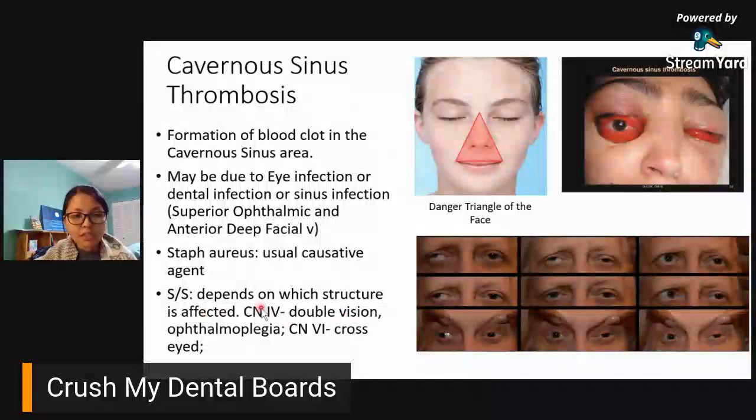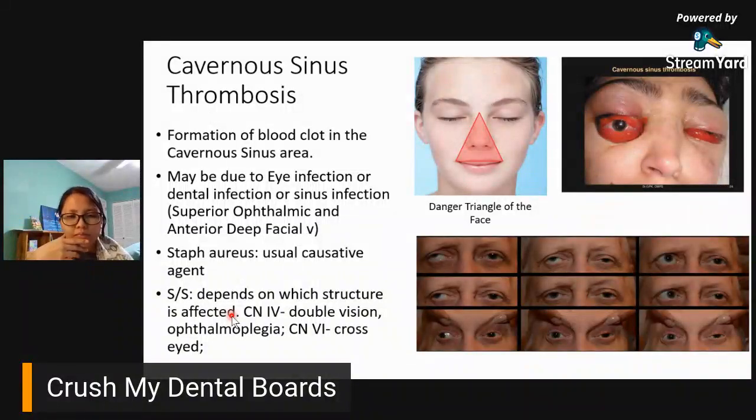So nakasulat dito, signs and symptoms, it depends on which structure is affected. Imagine mo, napakaraming structures na pwedeng ma-affect. Like 4 on one side and then 2. That's 6 structures all in all. So, for example, if the CN4 is affected, then, most likely that person can have double visions or ophthalmoplegia.